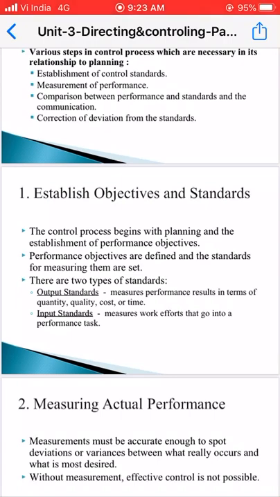There are two types of standards. The first one is output standard, and the second one is input standard. Output standard measures performance results in terms of quantity, quality, cost or time. If one skilled person is producing 100 products in 8 hours, it means it will measure the quantity, that is 100 products, and time, which means